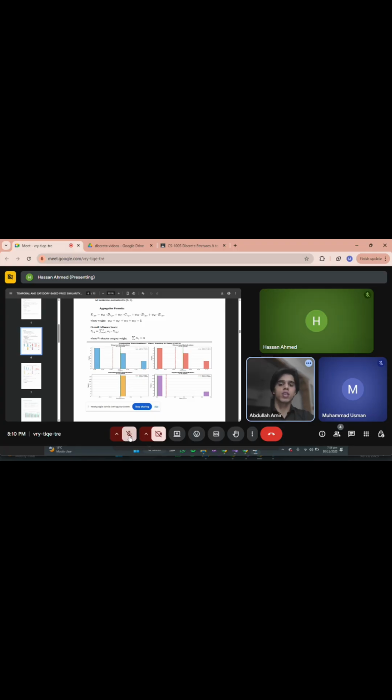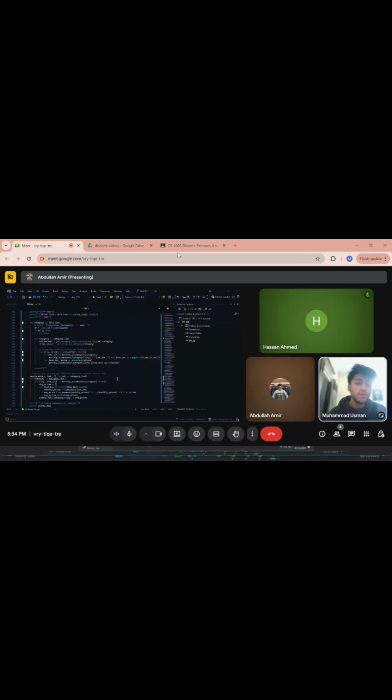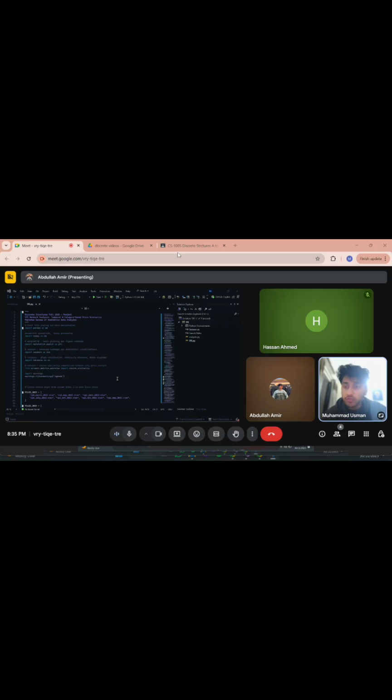Now, Mohammed Usman will continue with the code snippets showing how all of this was implemented in the code. Now I will demonstrate our implementation pipeline. While Abdullah explained the theory, I will show the actual Python code that brings it to life. Our implementation uses four key libraries: NumPy for matrix operations, pandas for data manipulation, scikit-learn for optimized cosine similarities, and networkx for graph algorithms, as you can see in the code as well.